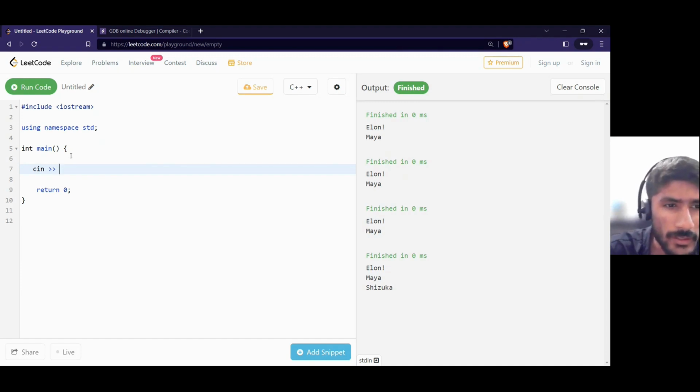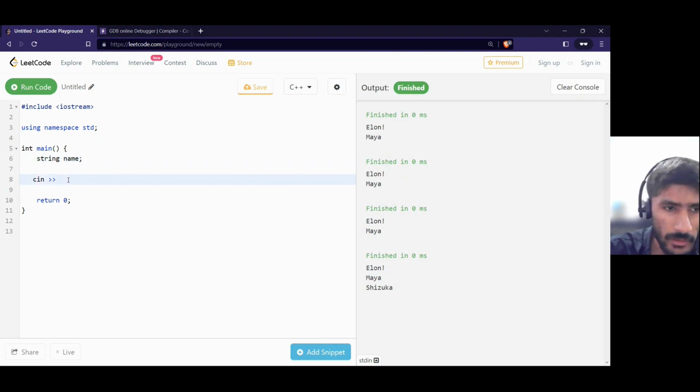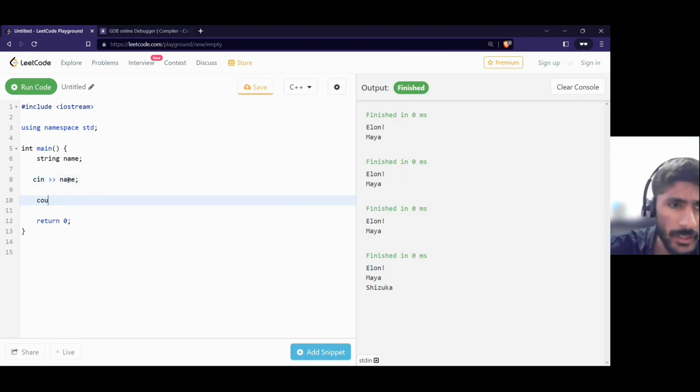Here we have a concept of containers. So I put string here, like I told you earlier that Elon and Maya are strings. Now I type string and I type name. Bear with me, guys, for a moment. Now I have defined this container. Just the same, like cout, I put name here.